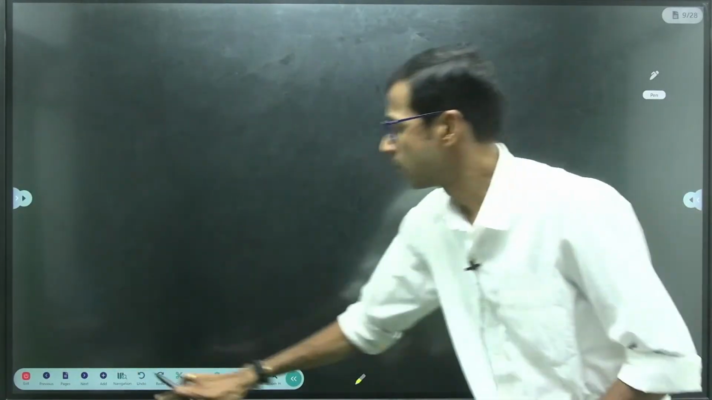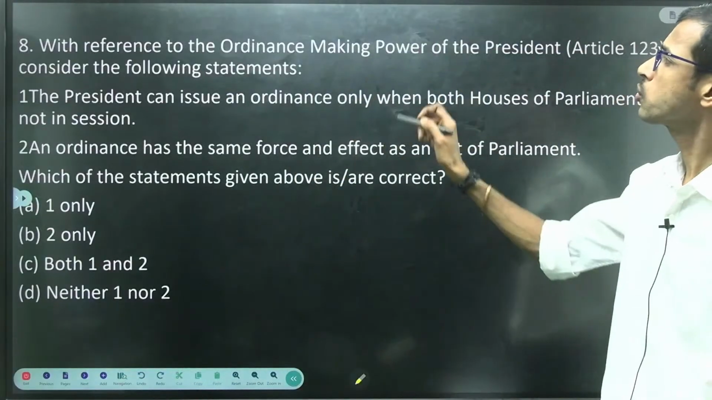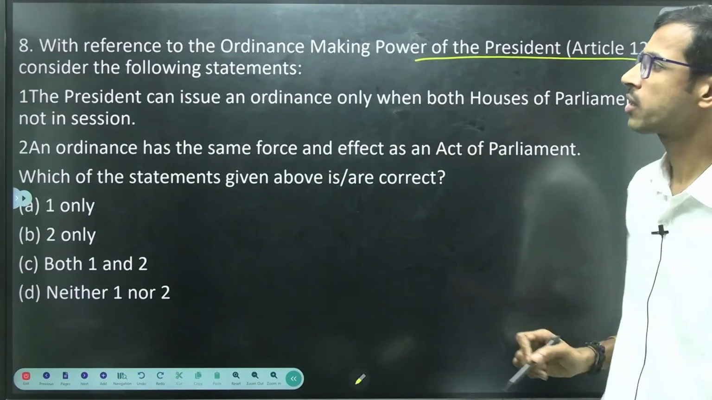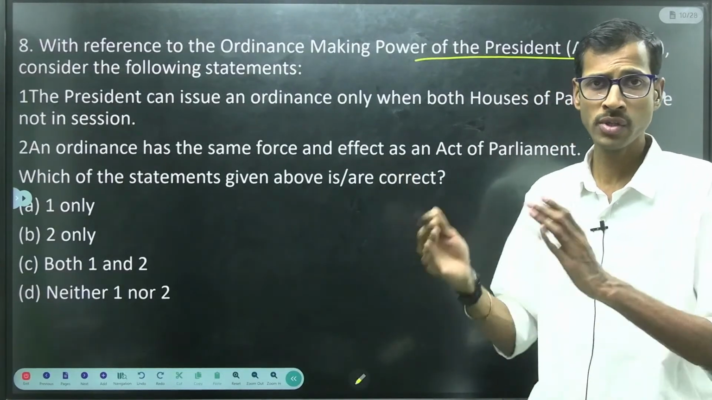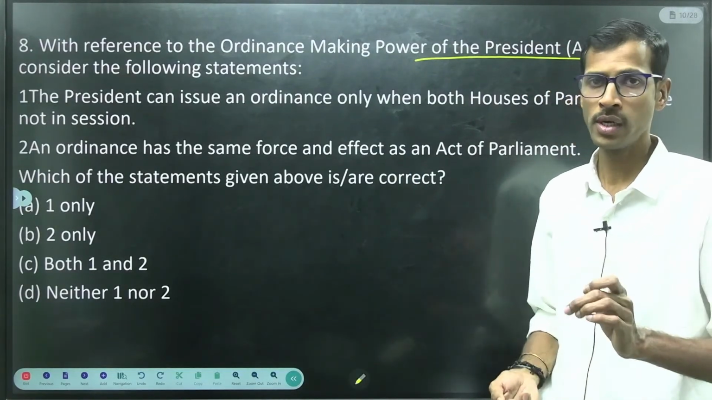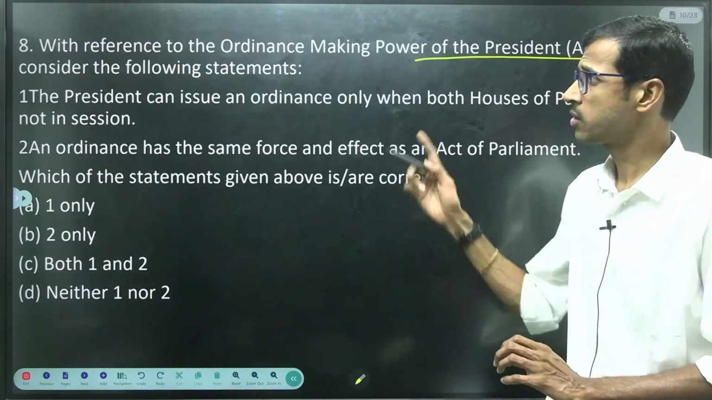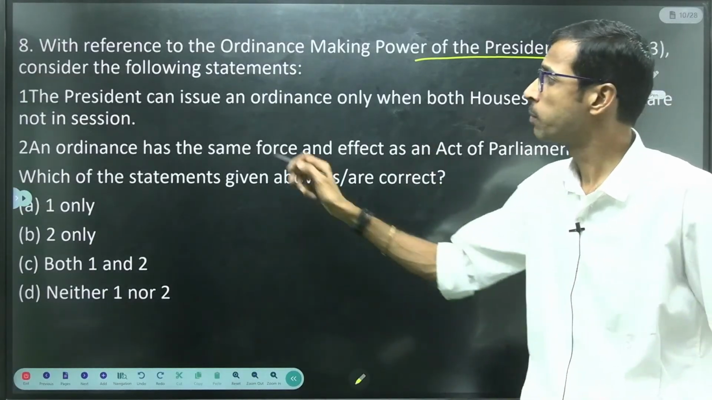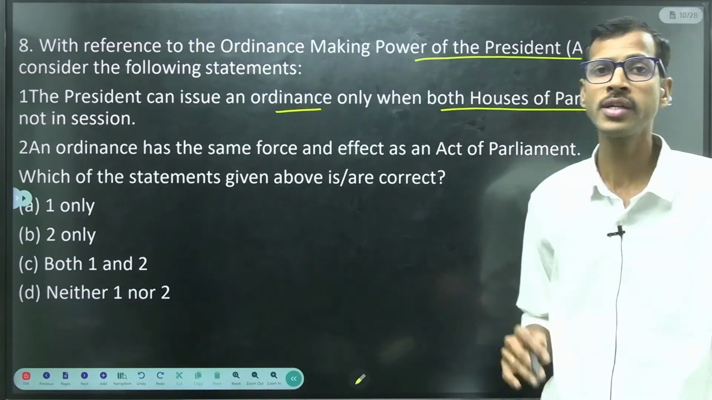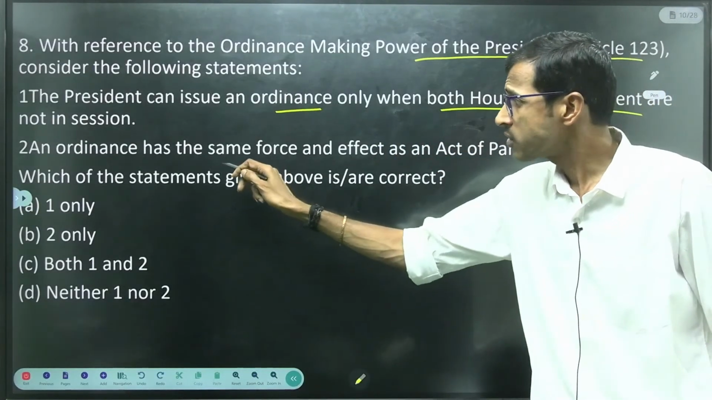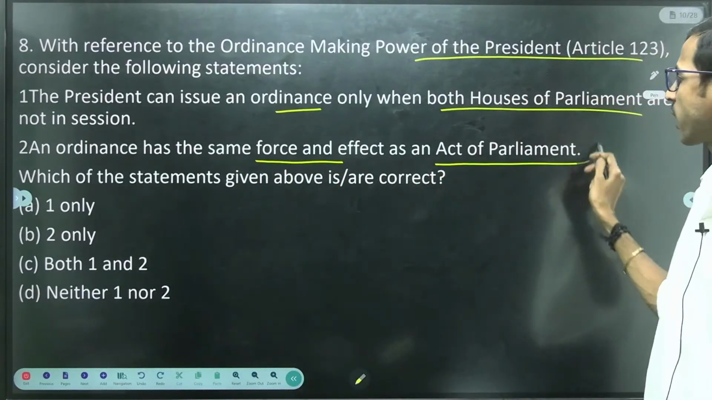So next, with reference to the ordinance making power of the President, Article 123, consider the following statements. This is very important. Previously in the UPSC 2025 preliminary examination, this type of question was asked, right? President can issue an ordinance only when both houses of Parliament are not in session. An ordinance has the same force and effect as an act of Parliament.